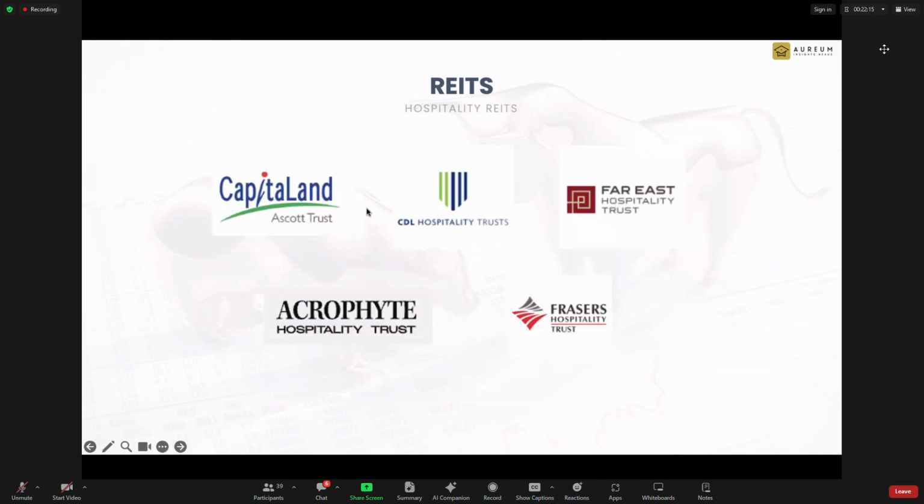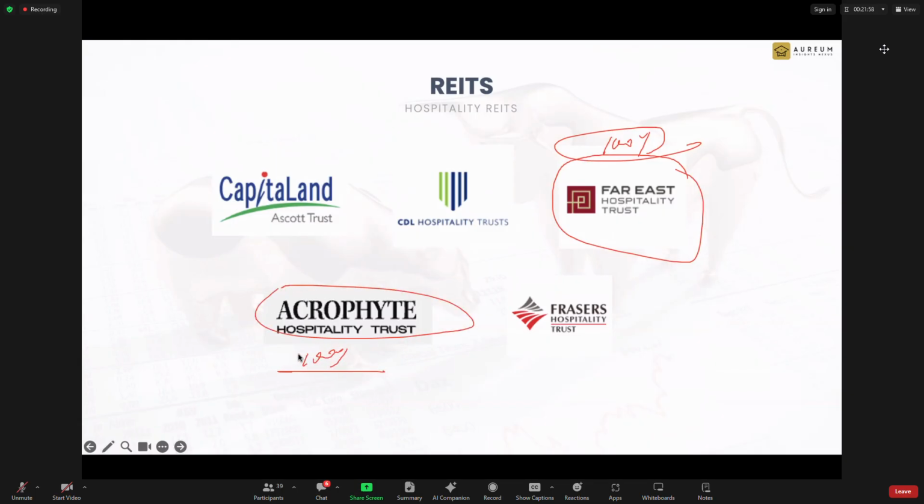Okay, next let's talk about hospitality trust. So these are the hospitality trusts. Far East Hospitality Trust is 100% Singapore. For those not aware, this one is 100% US. Sorry, I don't know how to pronounce this name. That's why I call it ARA. So this is a global one.